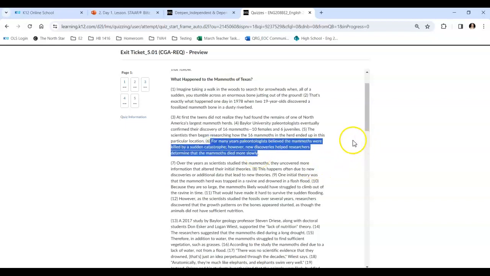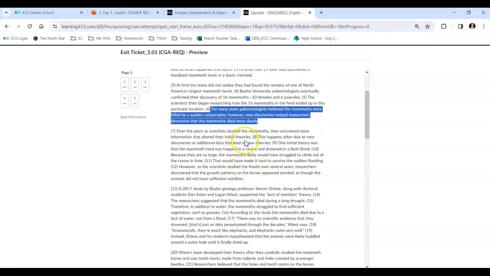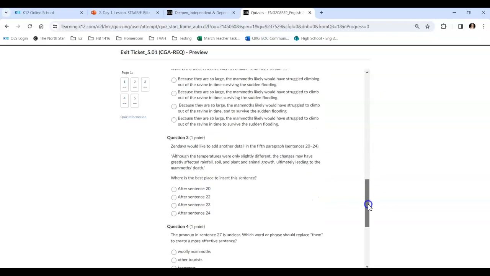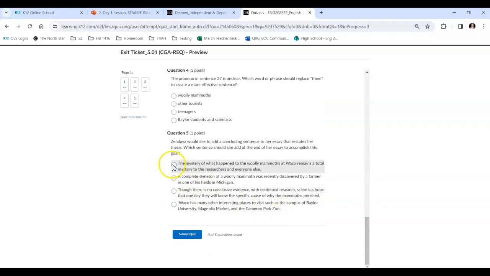Interesting. Okay, so this is what she's going to talk about. That's interesting. I've been there, and I thought they said nothing but it was a sudden catastrophe at the woolly mammoth site, if y'all have been there in Waco. Anyway, okay, so restating that thesis. Which would be a good concluding sentence?